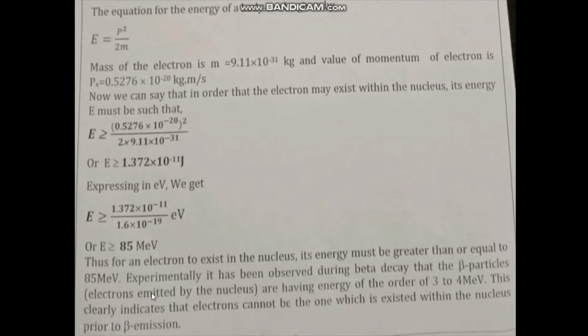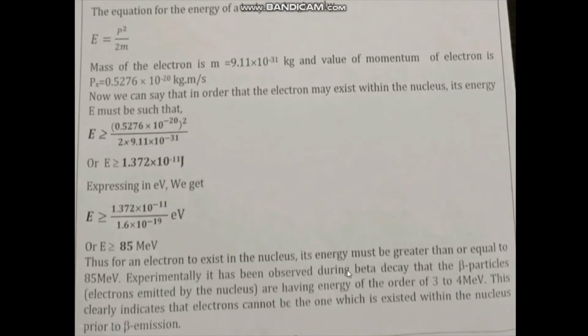We know that electron can be considered as a beta particle, and beta particles are emitted from the nucleus during beta decay. And the experimental observations from beta decay show that the kinetic energy of the beta particles is of the order of 3 to 4 mega electron volt.